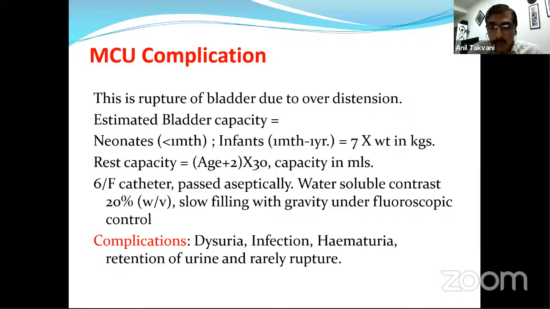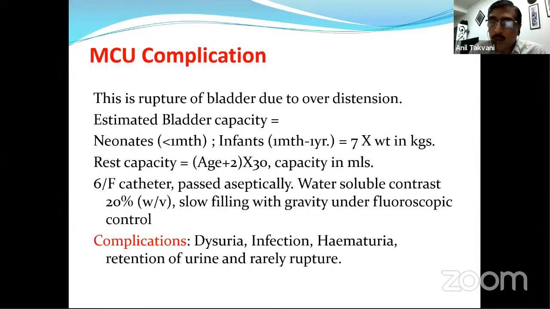And we have to put a catheter for them. We cannot rely on them to maintain aseptic precautions, so we have to insert a 5 or 6 French tube. Most of the time our feeding tube is already there in a case delivered under our observation or with our knowledge, right? But suppose the patient has come from another place, then also our first treatment, as we discussed, is putting the feeding tube. It should be put with aseptic precautions, using water soluble contrast, and slow filling by gravity under fluoroscopy control.